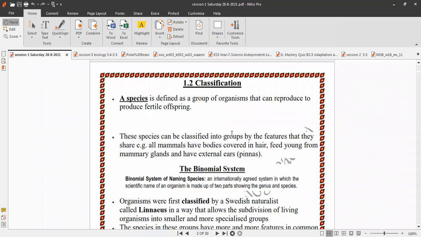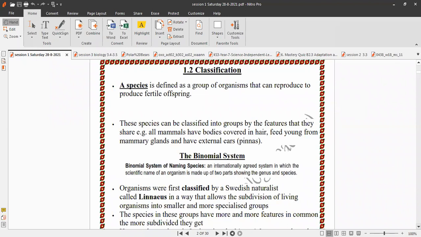That is what fertile means. Species can be classified into groups by features that they share. For example, all mammals have bodies covered in hair, feed young from mammary glands, from the mother's milk, and have external ears called pinnas. All this group is called mammals because they share the same features.